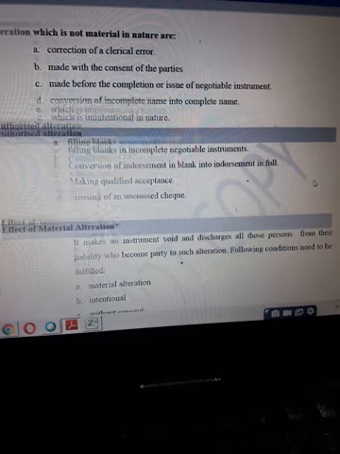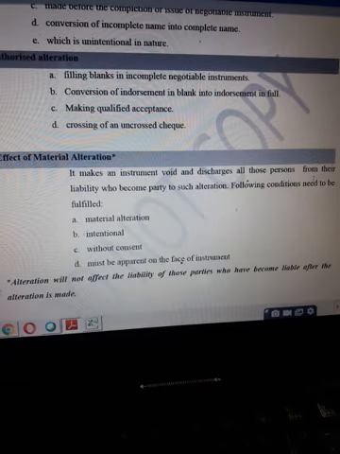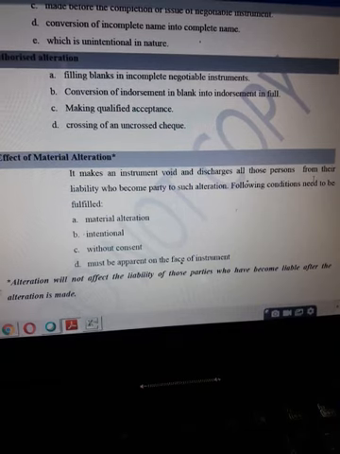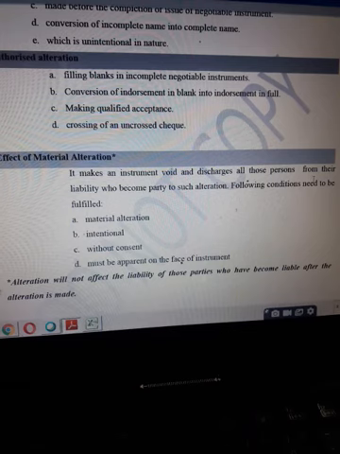So what is now the effect of any of these material alterations? In case any of these kinds of material alteration have been done without the consent of all the parties, the effect will be that the negotiable instrument becomes void, and the parties who were liable on the instrument at the time of alteration get free from their liability.